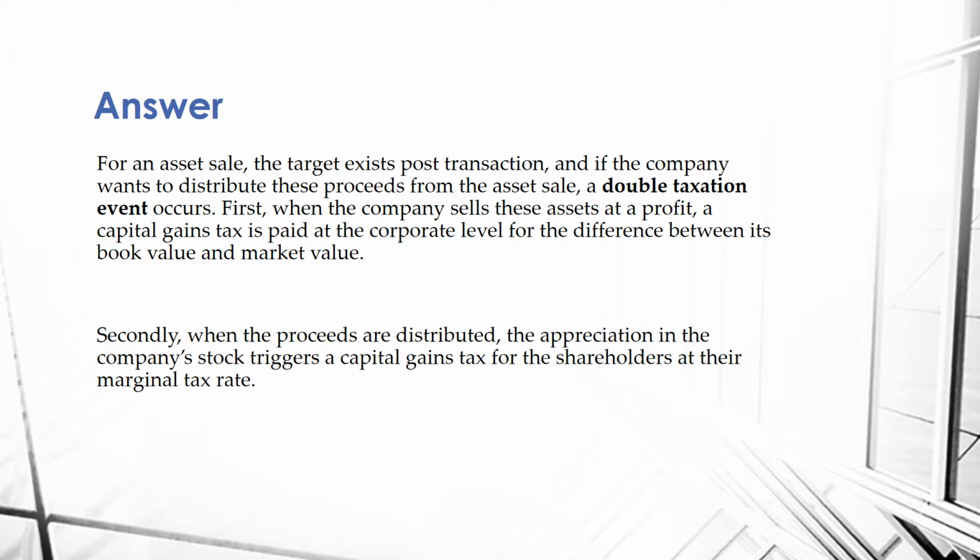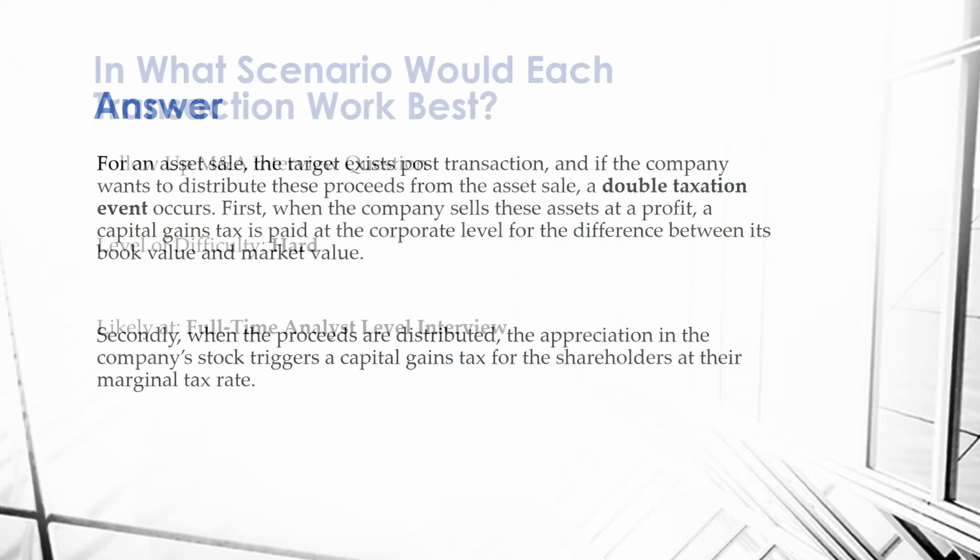The company pays tax on the gain of the assets, and when they pay out maybe a dividend or they just sell the remaining company, the shareholders get taxed again at their marginal tax rate.